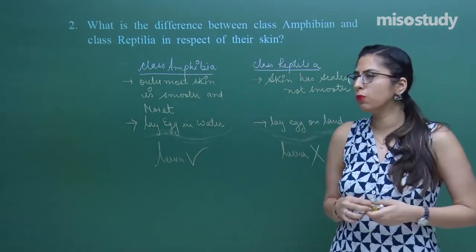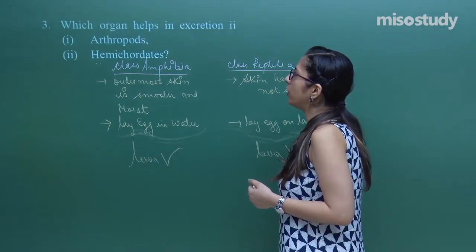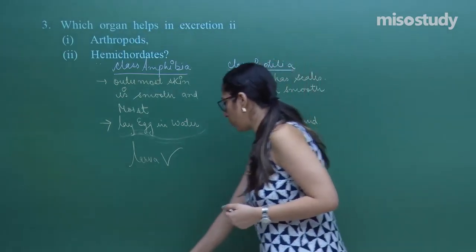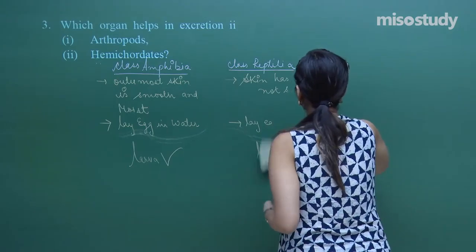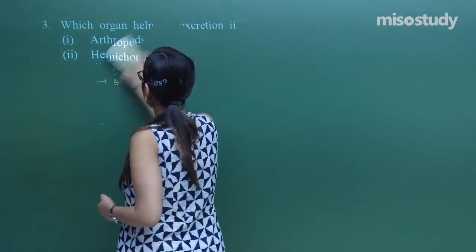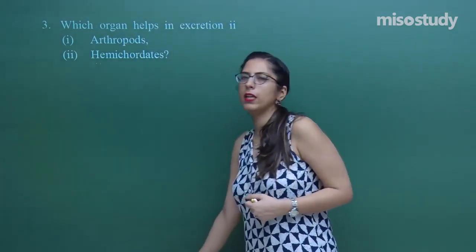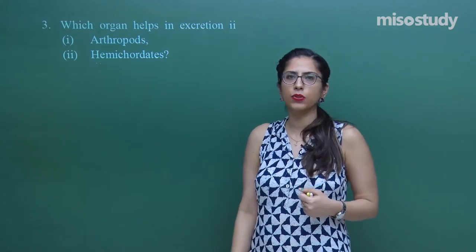Right. Now, let us move on to the next question. This was question number 2. Now, read this question. By that time, let me prepare your board. Which organ helps in excretion? A very direct, 1-mark question.